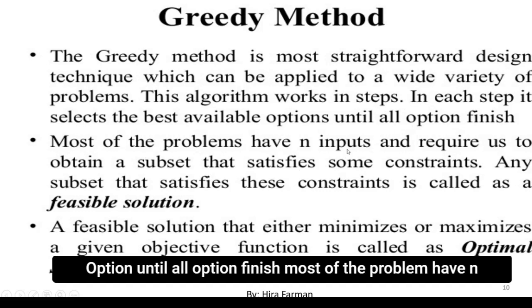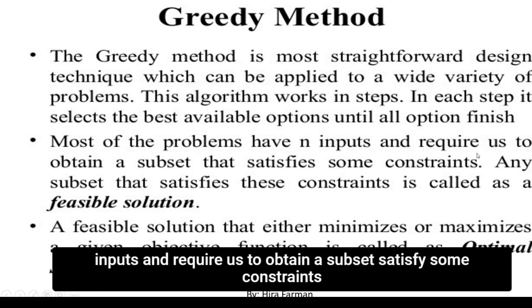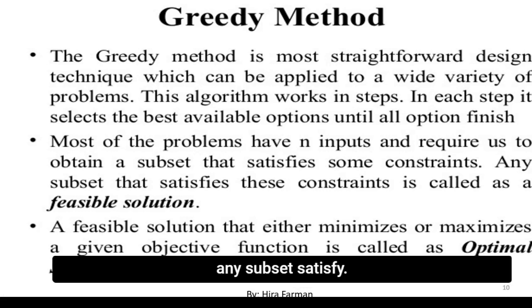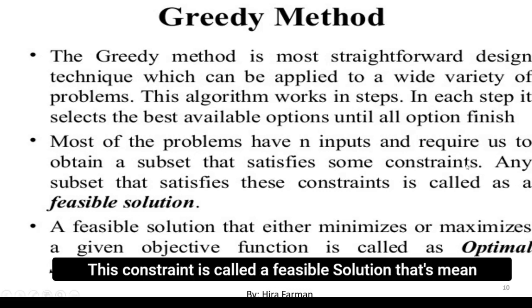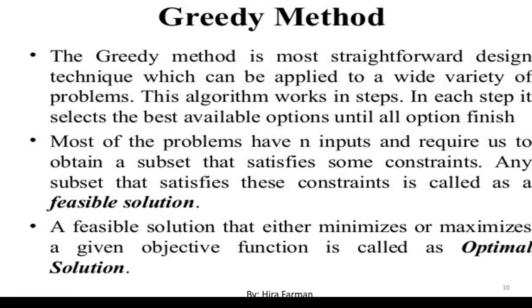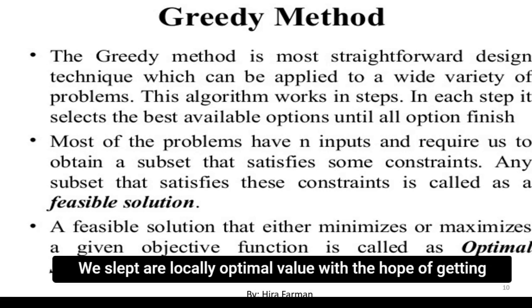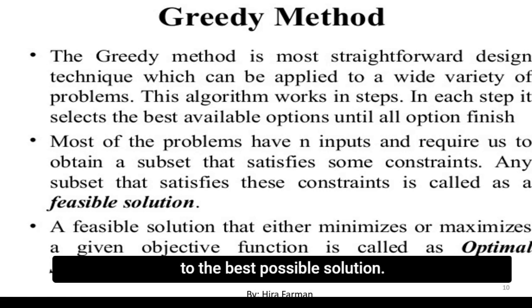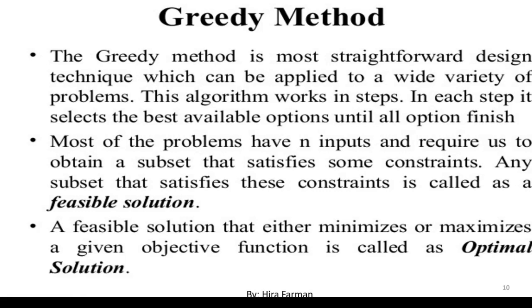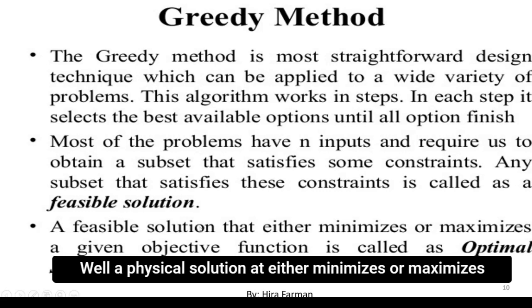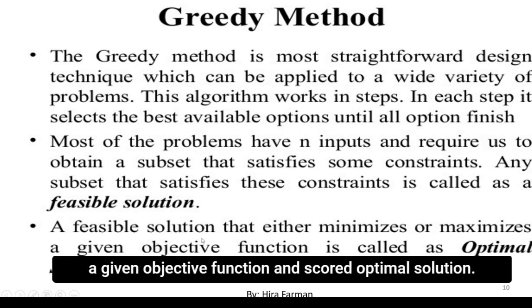Most of the problems have n inputs and require us to obtain a subset that satisfies some constraints. Any subset that satisfies these constraints is called a feasible solution. That means in the greedy algorithm at each stage we select a locally optimal value with the hope of getting to the best possible solution. A feasible solution that either minimizes or maximizes a given objective function is called an optimal solution.